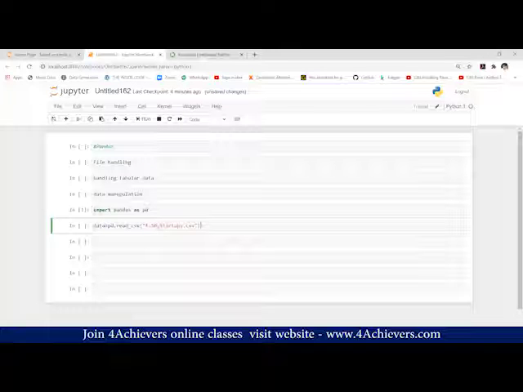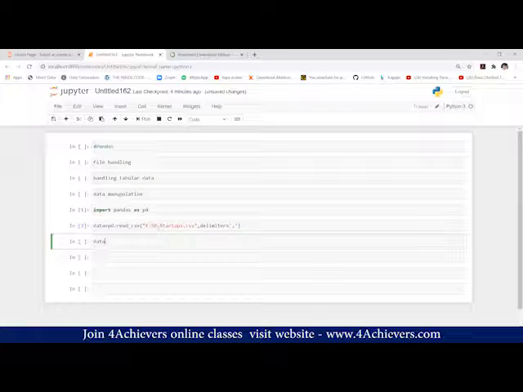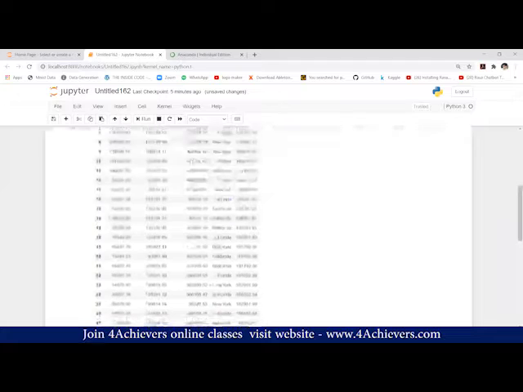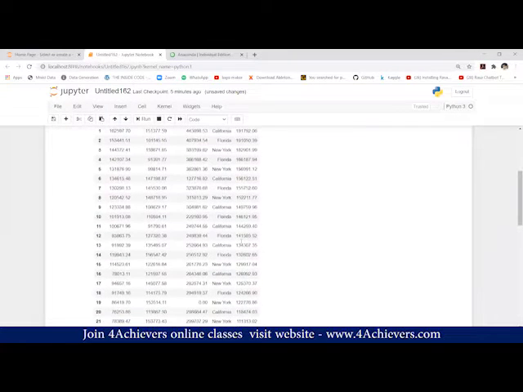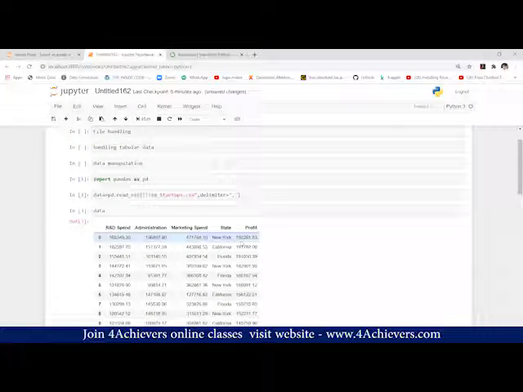Now, after this, we need to pass one more parameter, that is delimiter. Delimiter equals how my data was separated? Comma. So delimiter is nothing but your separation. So you have to mention comma here. Now I'm going to run this with Shift+Enter. And now I'm going to show you the content of data. See, my entire data has been imported from my hard drive to Python in one single line. So this is the power of pandas.